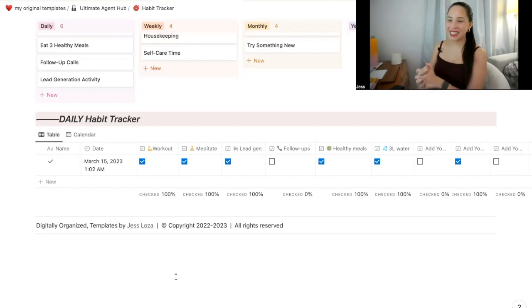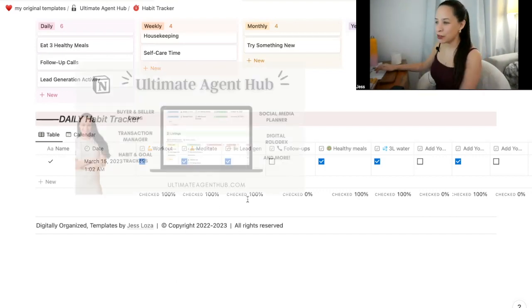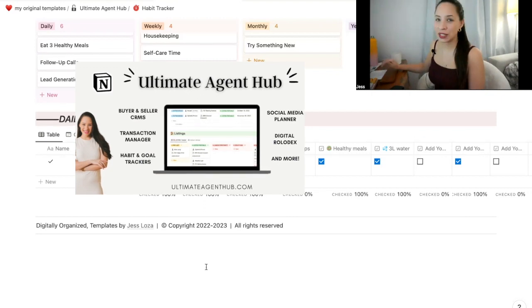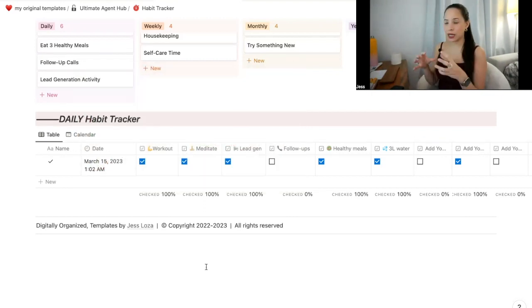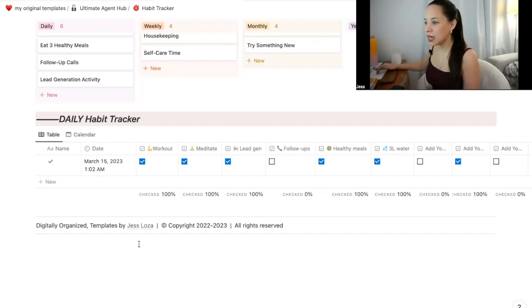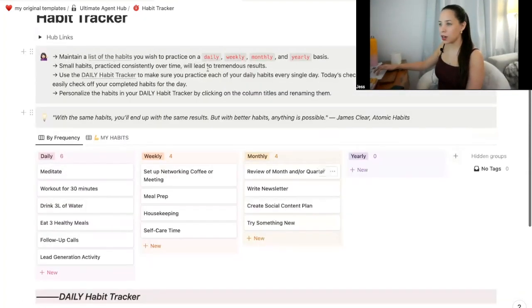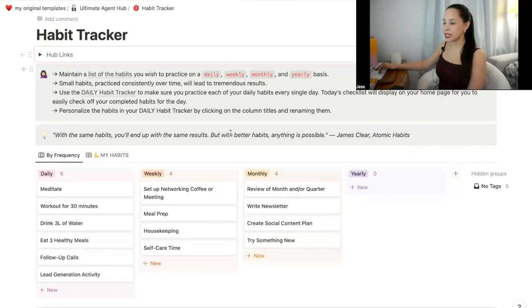Hi there. If you're a real estate agent who wants to centralize all aspects of your life and business in one place, I made this template for you. This template is on Notion and it is made for real estate agents who want to organize everything in one central location. So today I wanted to show you the habit tracker that I've created within this template.